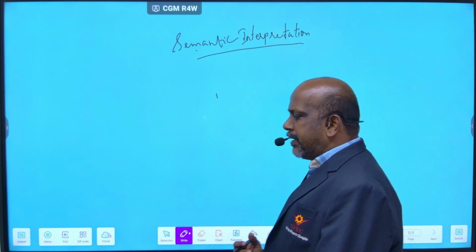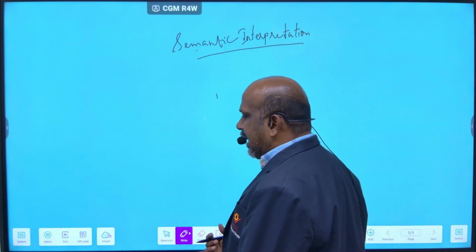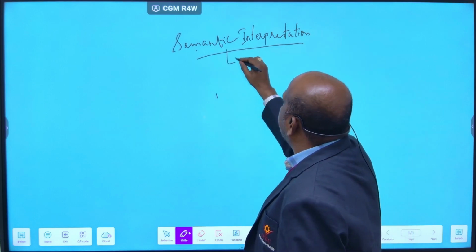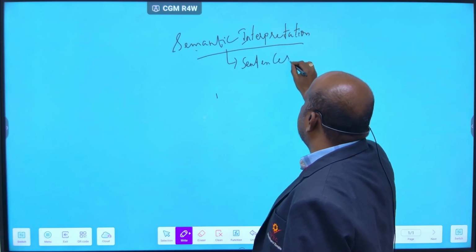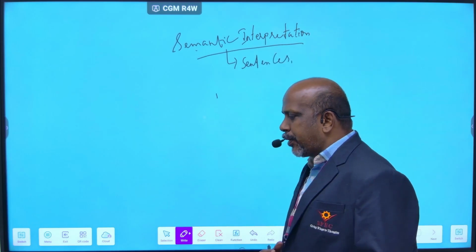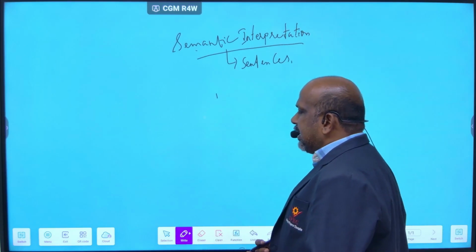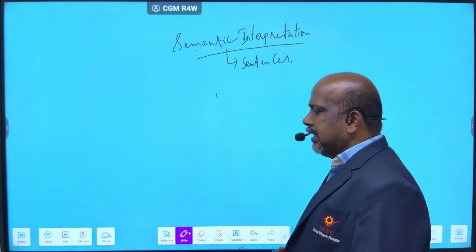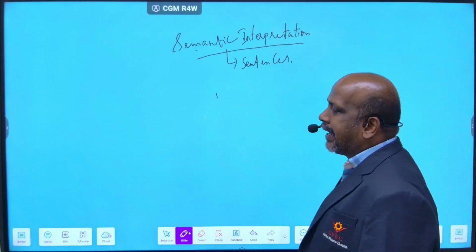Semantic interpretation is a process of assigning the meaning of the text and sentence or parsing. So already I told you that it is based on sentence based analysis. It is a process of assigning a meaning to a piece of language such as a word, text, sentence and parsing. All that you call semantic interpretation.